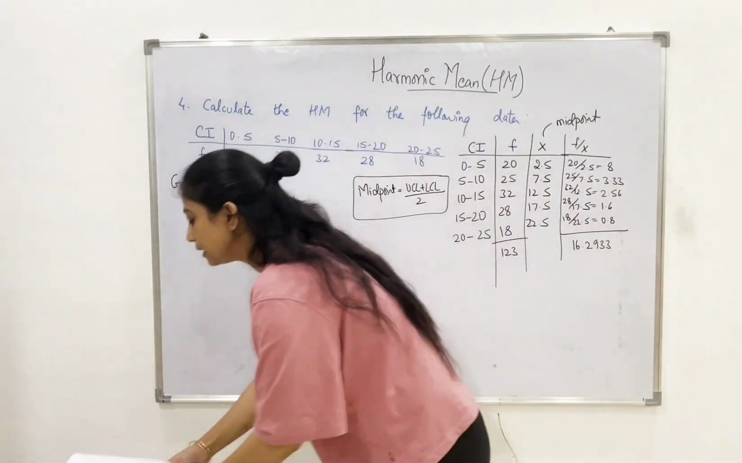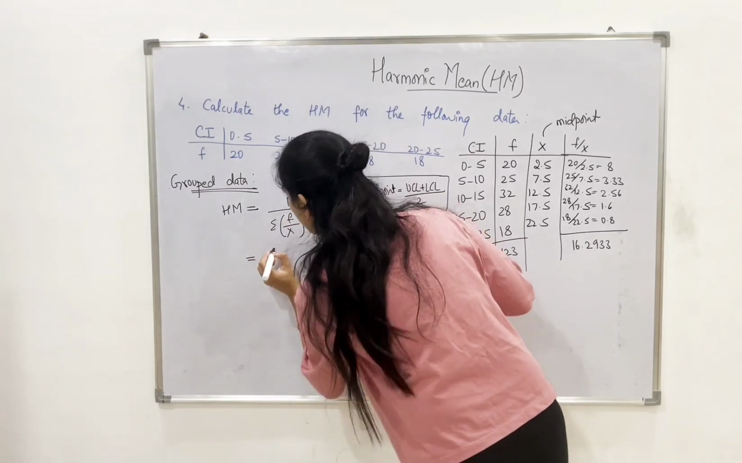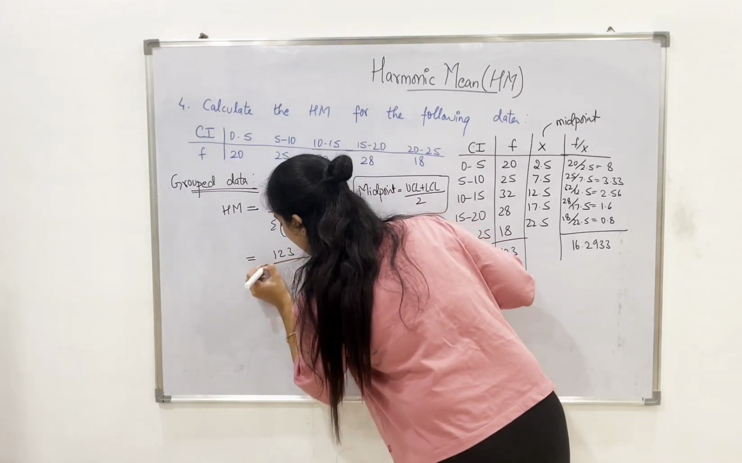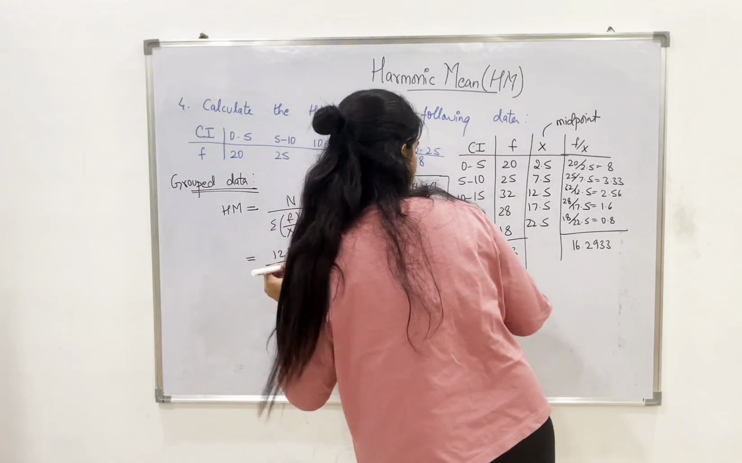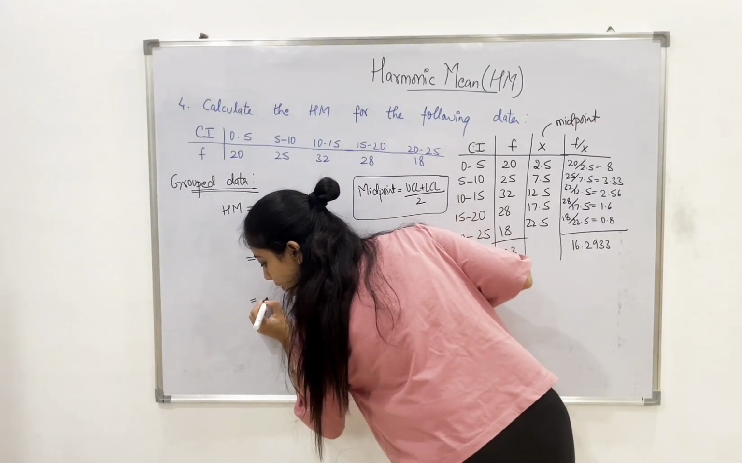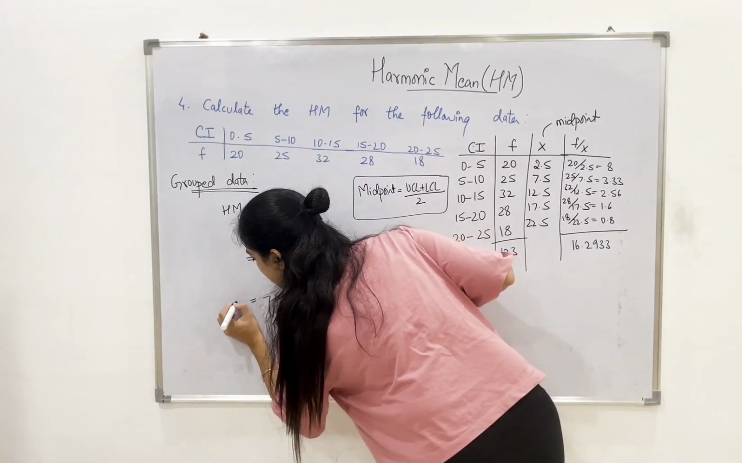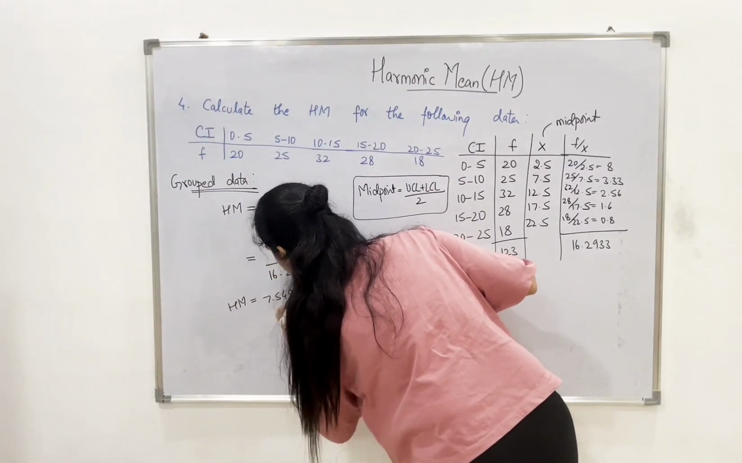16.2933. Now let us substitute these values in the formula. So the total was 123 divided by 16.2933. So the final answer comes up to 7.5491. This is nothing but the harmonic mean.